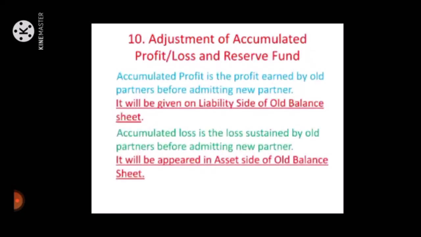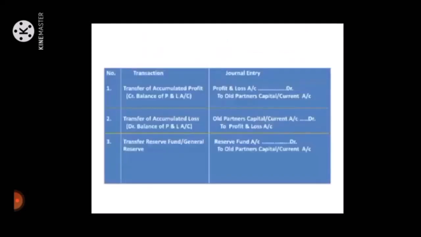Then number 10, adjustment of accumulated profit or loss and reserve fund. Accumulated profit is the profit earned by old partners before admitting the new partner. It will be given on the liability side of the old balance sheet. Accumulated loss is a loss sustained by old partners before admitting the new partner. It will appear on the asset side of the old balance sheet. See the transactions and journal entries.